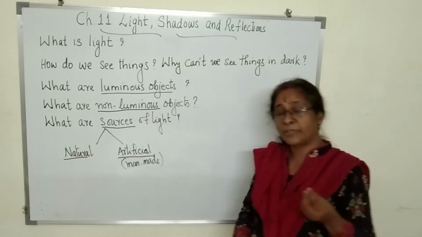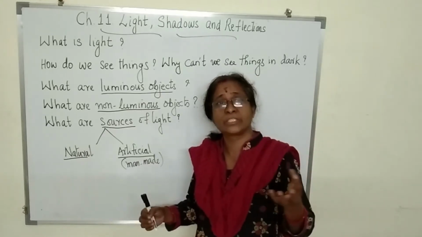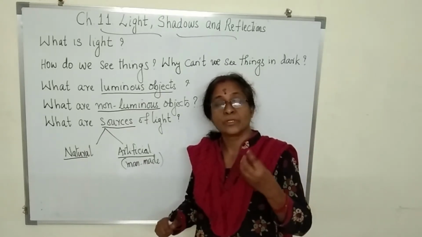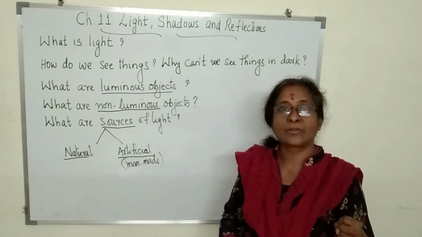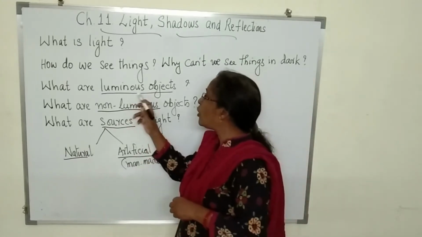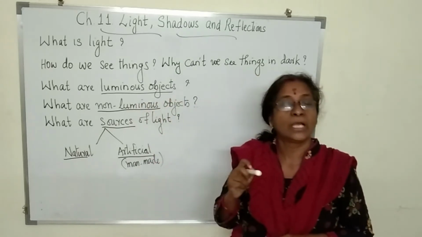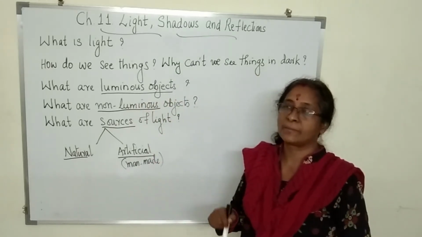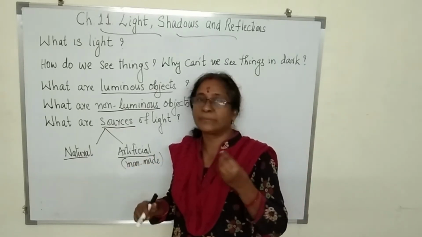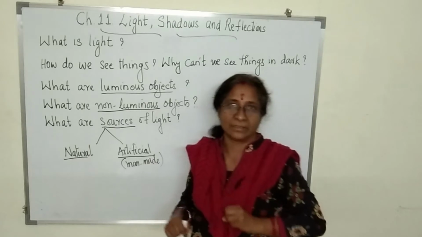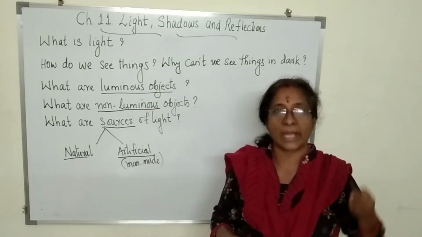Now, I told you there are so many things which give you light. So, the things which can produce their own light are called luminous objects. What are they called? Luminous objects. Now, what are the luminous objects around you? The first and the most important one is our sun. Sun has its own light.